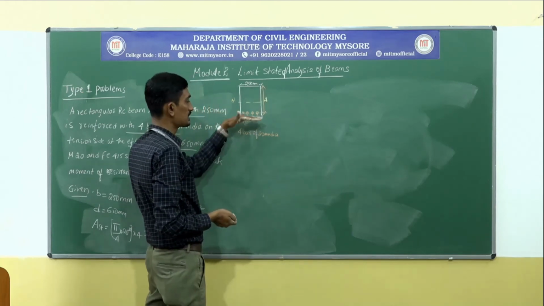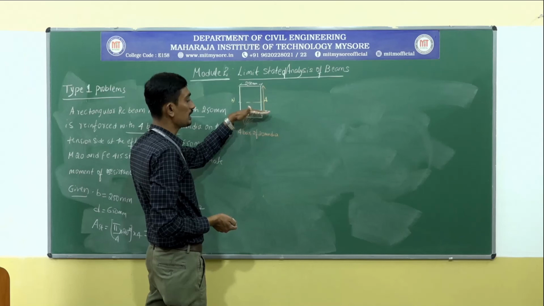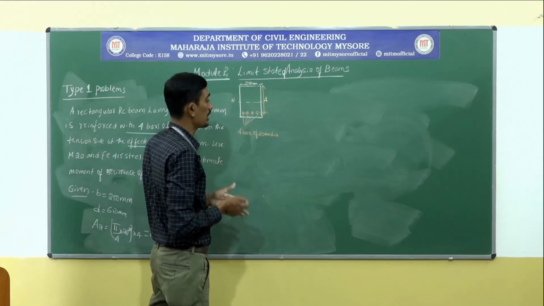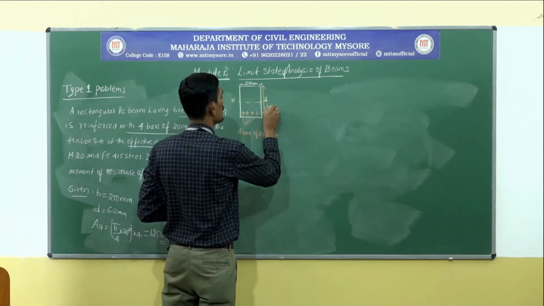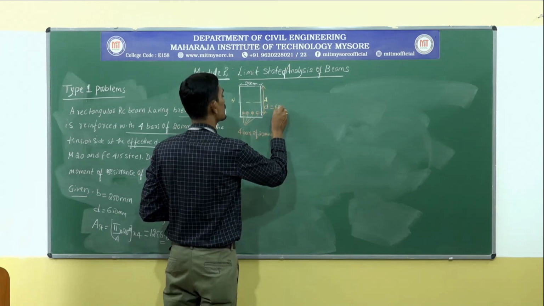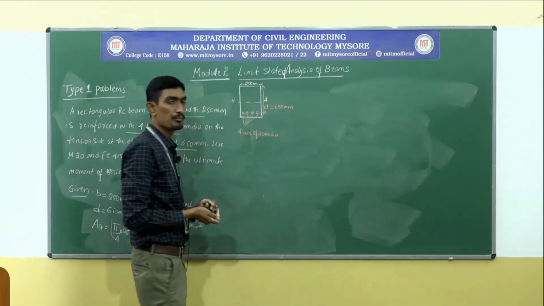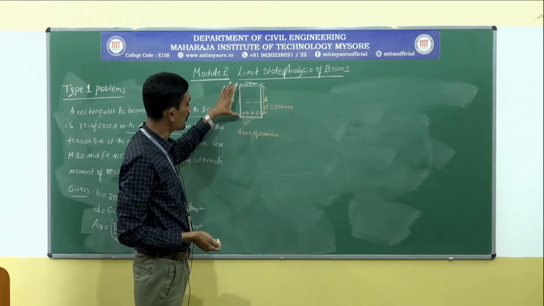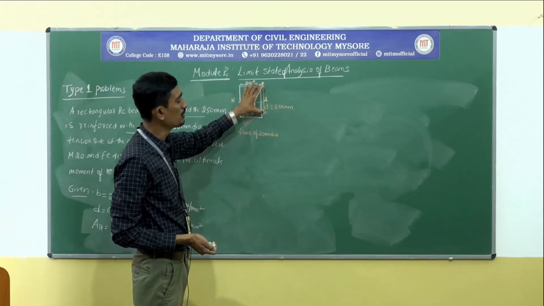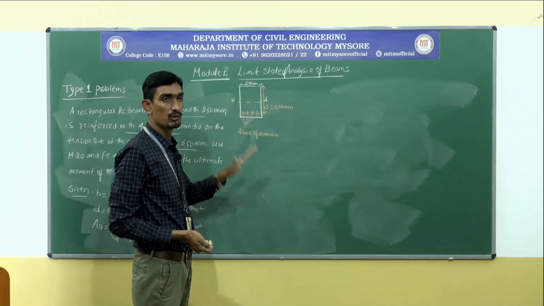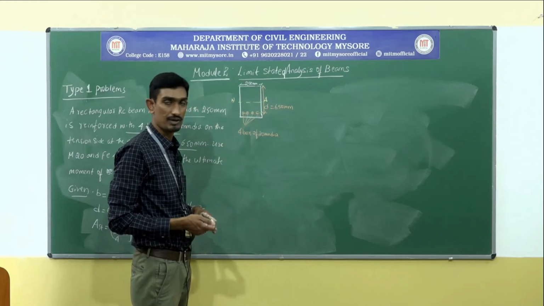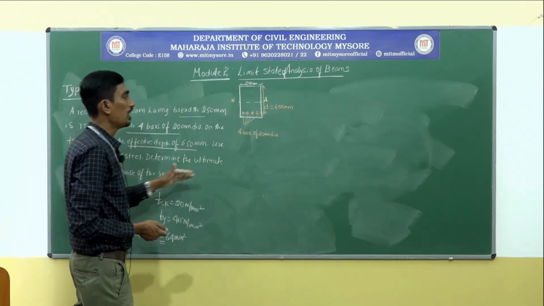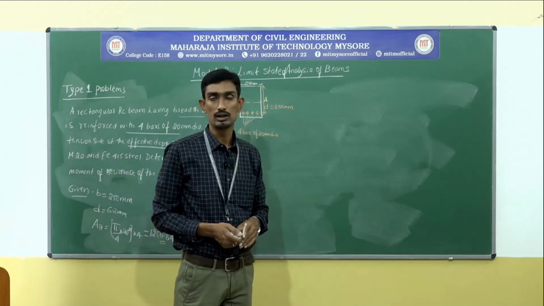This is what has been defined: the centroid of the steel, the center of the steel to the extreme edge of the compression fiber, that is the effective depth d. Effective depth d, they have been given directly as 650 millimeter. Sometimes in the problem they give the effective cover and overall depth. Then overall depth minus effective cover will give you effective depth. In this problem, you need not worry, they have directly given the effective depth. Whatever things they have given or written have been notated pictorially.